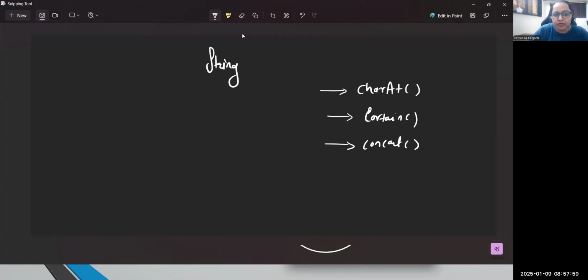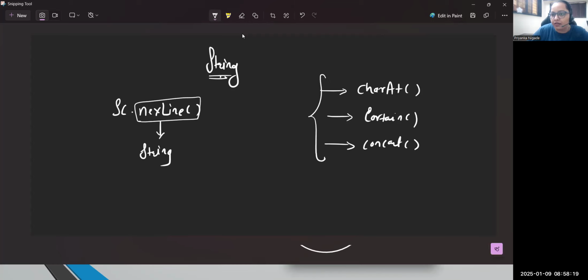What happens at this moment? Whenever I put the scanner object, and I call the nextLine method, it returns you string data. Means the return type of this method is String. Now, if this method returns me a String class object, then from that class, any other method I can directly call. So I have written it in this way: just call nextLine, and then from nextLine, when I put the dot operator, I can access all the methods of the String class. So I'm writing one more method here, charAt, where I'm passing the index value. So the last method used is charAt.